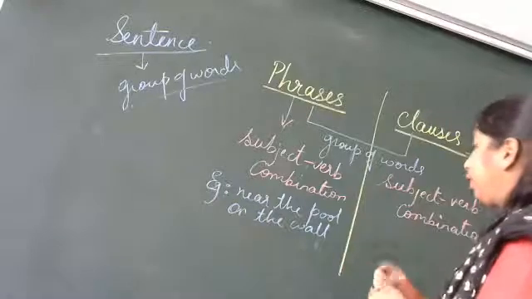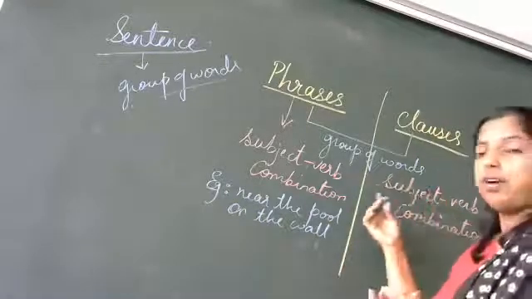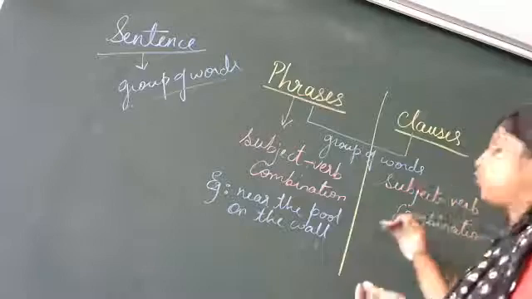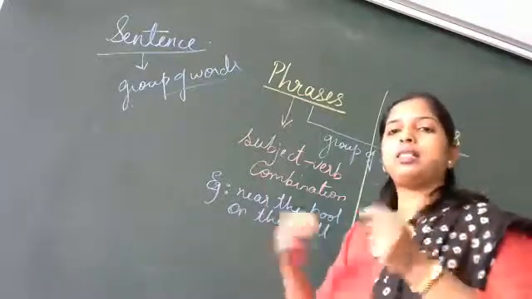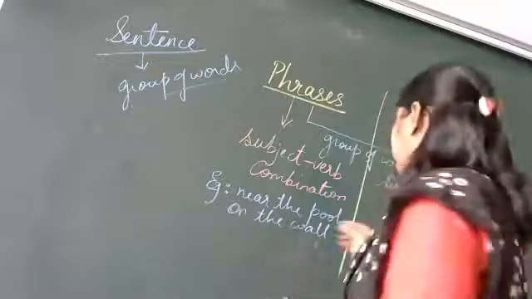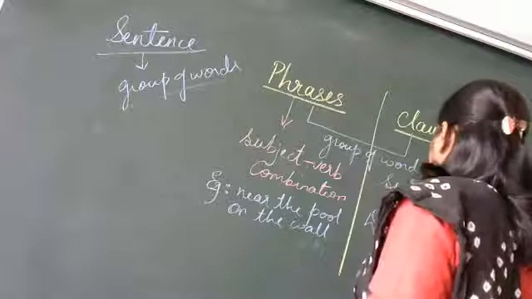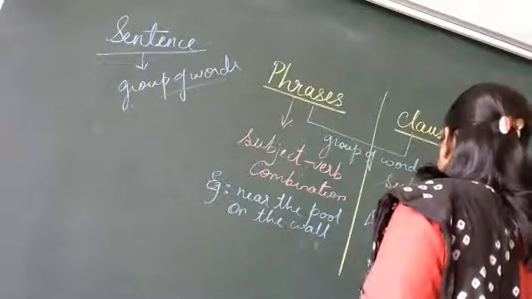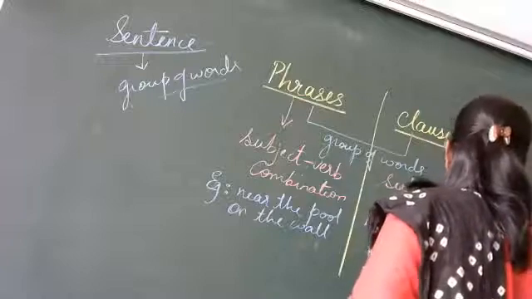Got it? But if you go for clauses, it is a group of words with the combination of a subject as well as a verb. There is a subject and there is a verb. For example, if I write here, Dexter ate his tiffin.